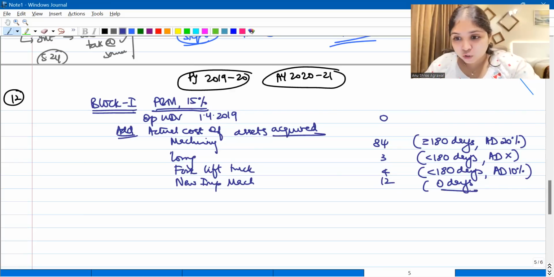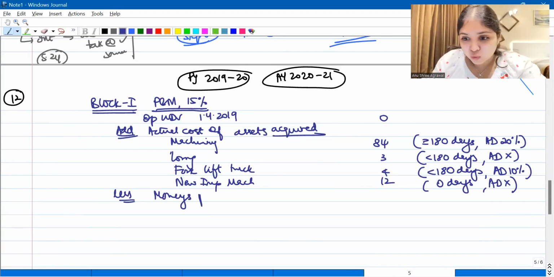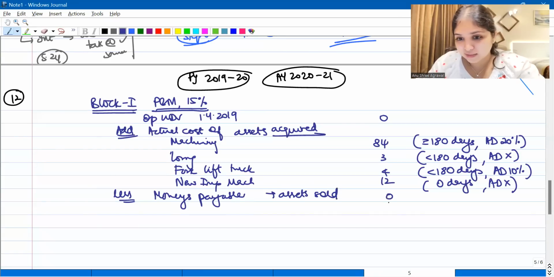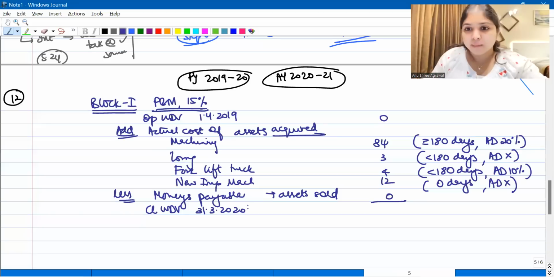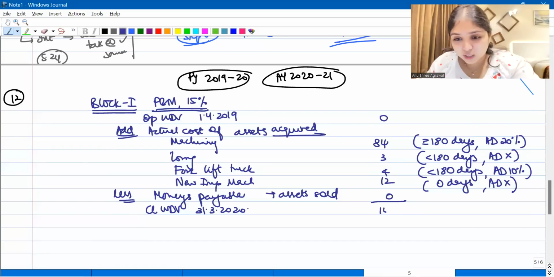It was not even put to use. 0 days. Any additional depreciation? Of course, no additional depreciation because not even put to use. Okay, then after this, less monies payable for assets sold. Have we sold away any asset during the year? No, we have not sold away any asset during the year. So what is my closing WDV, guys? Closing WDV on 31st March 2020. My closing WDV will be 103 crores.